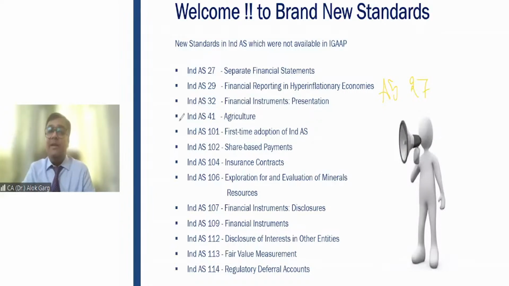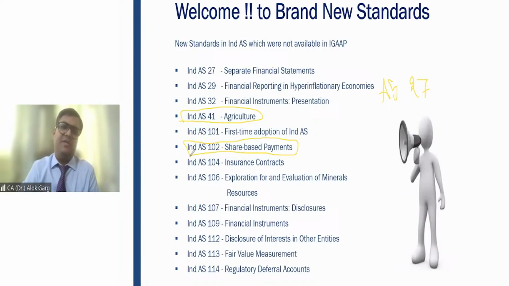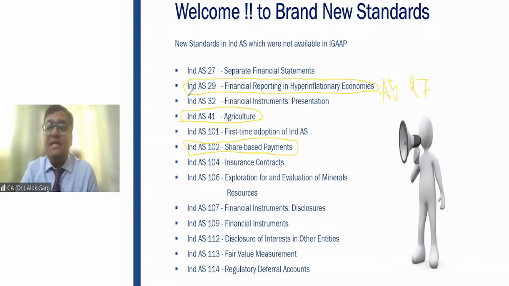For example, India is an agriculture based economy, but we don't have any standard on agriculture. But now in Ind AS, we have a standard on agriculture accounting. If I talk about stock options, share based payment, we don't have any standard on share based payment. We have a guidance note. But in Ind AS, we have a separate standard on share based payment. We don't have any standard on hyperinflationary economy. For example, if a company is operating in Zimbabwe, Ghana, Venezuela, then these economies are hyperinflationary. So now we have a standard on hyperinflationary economies also. So you can see that these standards came from IFRS only, right?